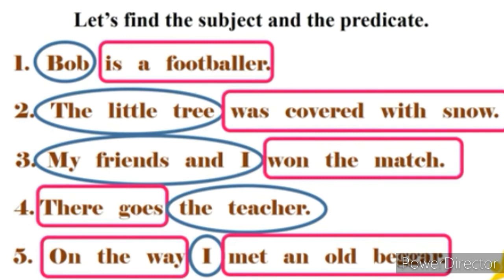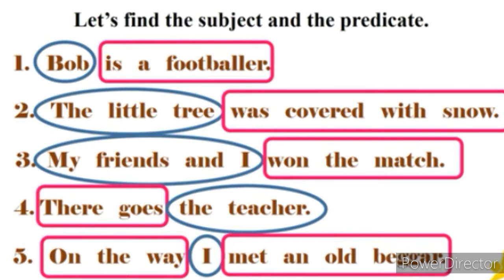The next one, there goes the teacher. This sentence now is little different from the above 3 sentences which we have seen, as here the subject that is spoken about is coming after the predicate, as it speaks about the teacher. Who goes there? The teacher. Now this is the question which we'll be asking. So it's not always necessary that subject will appear in the beginning of a sentence. It may appear before or after the predicate.